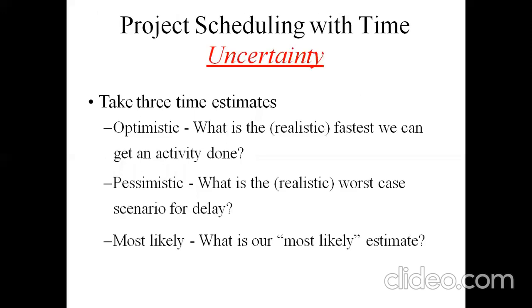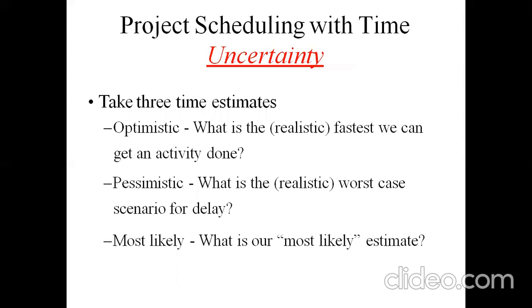For project scheduling here, it takes about 3 time estimates. Previously we calculated using the critical path method, and now the same problem is carried forward in the program evaluation and review technique.